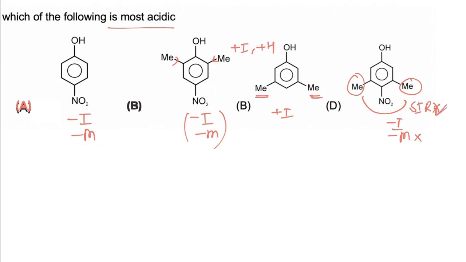Due to SIR effect NO2 will change its orientation, due to which it will not show resonance with benzene ring, and hence minus M effect will not be applicable. So most acidic among the given compounds is in option A.